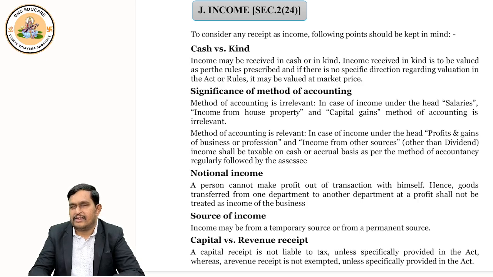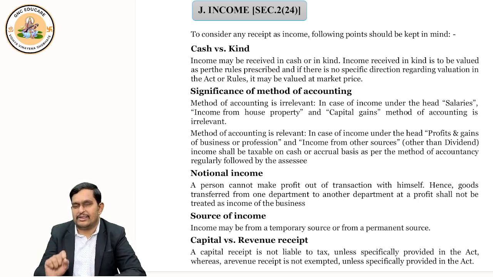Remember, in accounts you write outstanding salaries, outstanding rent. Why do we write them? Because the rent is to be paid, so it is an expenditure pertaining to this year. When you record like that, we call it mercantile basis, accrual accounting, or due basis of accounting. And if in accounts you are following that, in income tax also you follow the same.